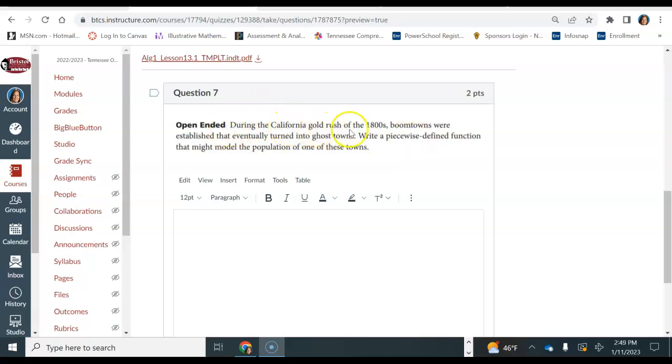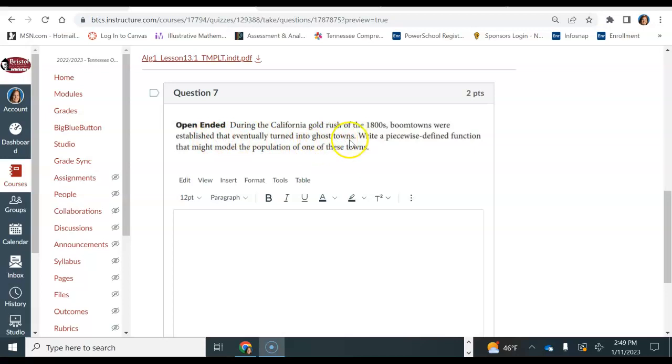So when I'm thinking about the gold rush in the 1800s, I would start with the domain, and the domain should be your x values. So define a domain and then write a function that represents what this could look like. And again, when it's open-ended, there's no one right answer. So everybody in the class may have a slightly different answer and probably will, but as long as it looks like it would work for a town turning into a ghost town.